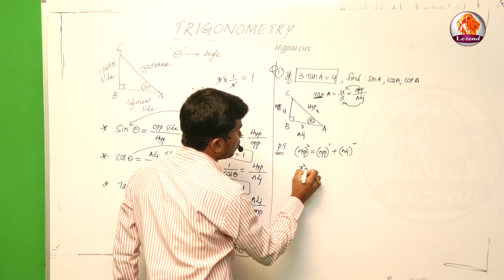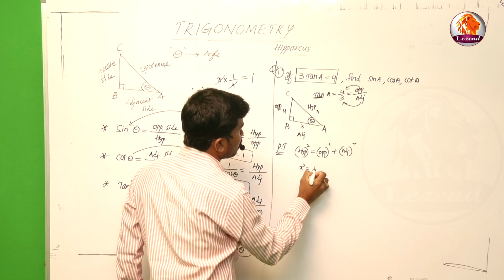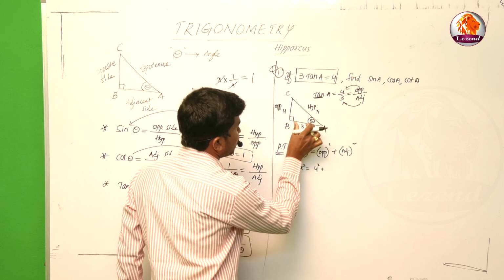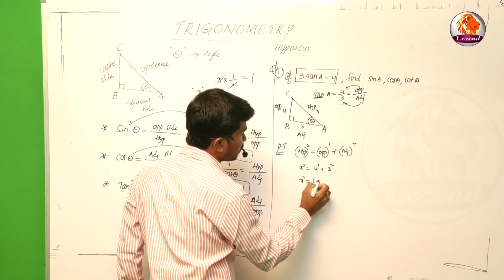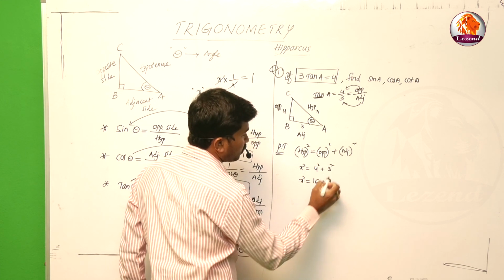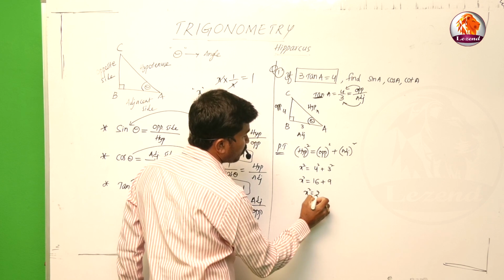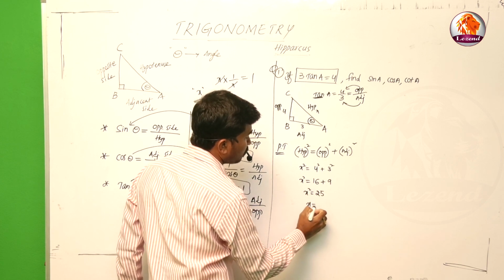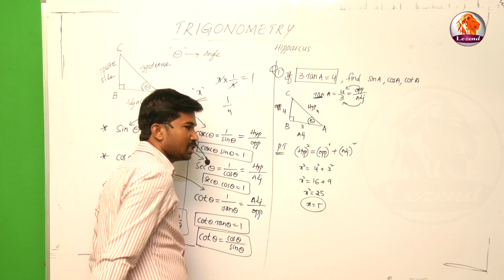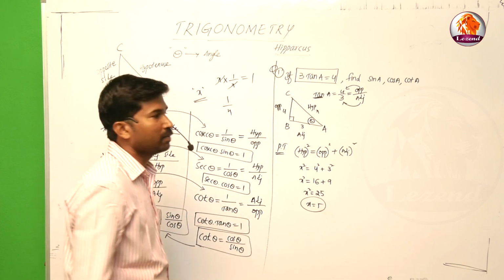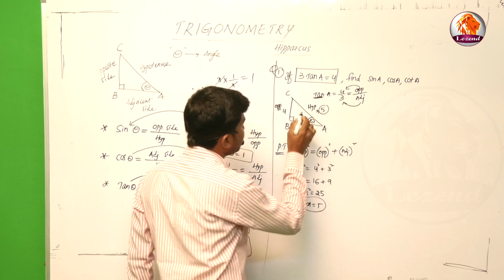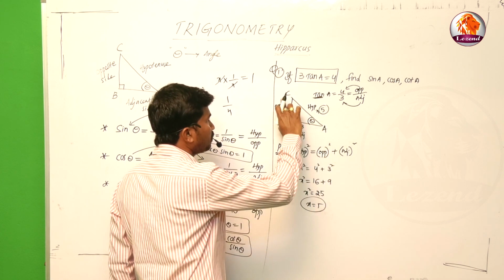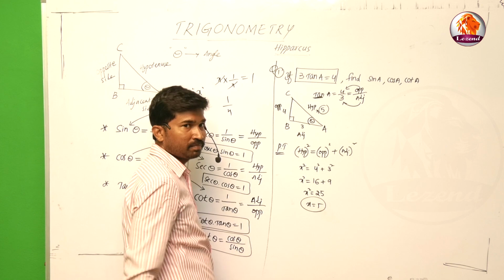So x square is equal to opposite side value 4, 4 square, plus adjacent side value 3, 3 square. So x square is equal to 4 square, nothing but 16, plus 3 square, nothing but 9. x square is equal to 25. Now x is equal to 5; we will take only the positive value. Now we know sides AB is 3, BC is 4, AC is 5.